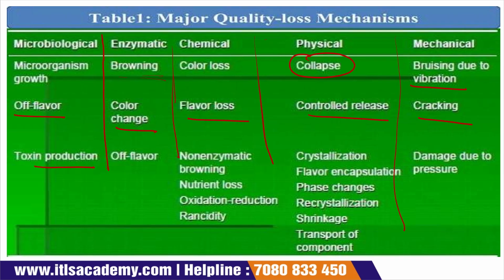If toxin production occurs, then off flavor occurs, and non-enzymatic browning occurs, nutritive loss, oxidation, reduction, rancidity, and crystallization, flavor encapsulation, phase changes, recrystallization, shrinkage, transport of components, and damage occurs due to pressure.